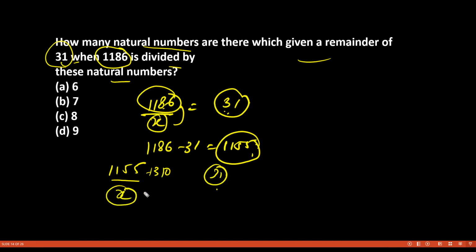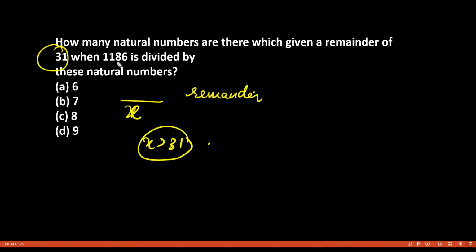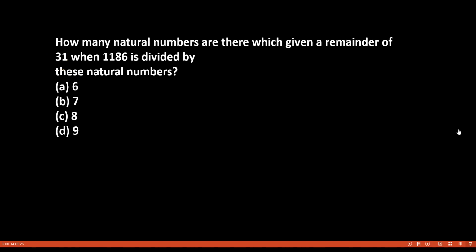with any number x. Now see, one more thing that I have told you in my previous CSAT classes is that whenever you divide any number, the remainder will always be less than the divisor. So whichever factor you are counting should be greater than 31 to give the remainder. Because if you take 2 or 3, then you will get the remainder 0 and 1 only for 2. For 3, you will get the remainder 0, 1, 2 only.